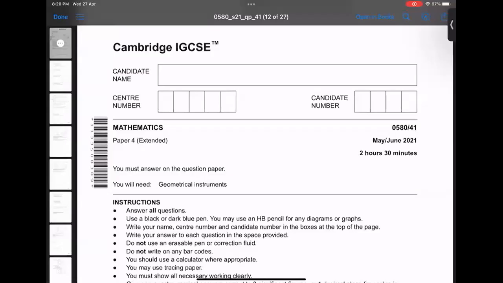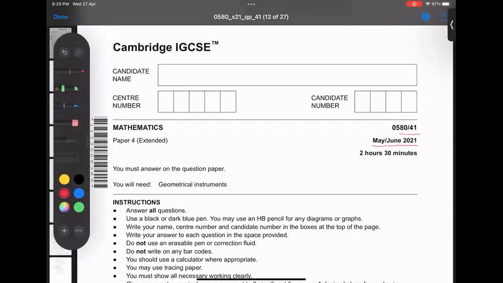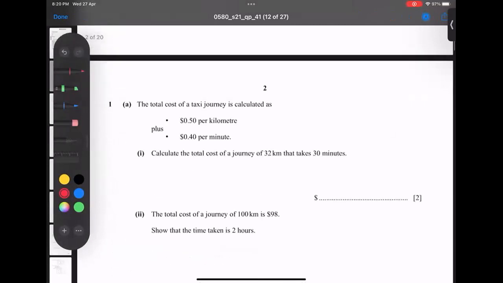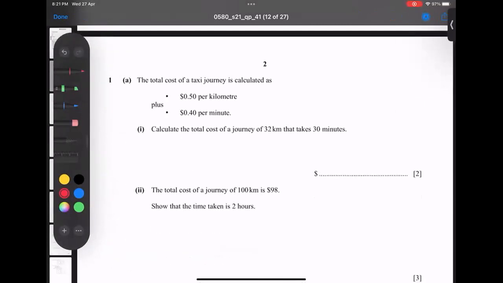So this is June 2021 variant 41. So let's start the paper. We have a first question. The total cost of a taxi journey is calculated as per a rule. What is the rule given? $0.50 per kilometer and $0.40 per minute.